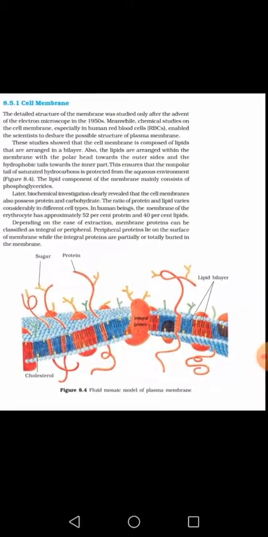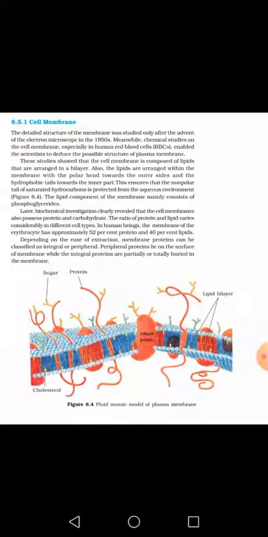Is it clear? Later on, other discoveries and biochemical investigations were carried out, and after that it was discovered that the cell membrane also possesses proteins and carbohydrates. The ratio of these proteins and carbohydrates varies in different kinds of cells. Now I am talking about erythrocytes, RBCs. In RBCs there are 52% proteins and only 40% lipids. If we observe the plasma membrane of any RBC, we will find that most of the content, 52%, is made up of proteins and 40% is made up of lipids, depending on the ease of extraction.